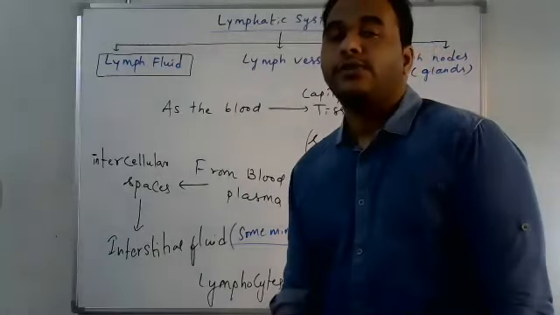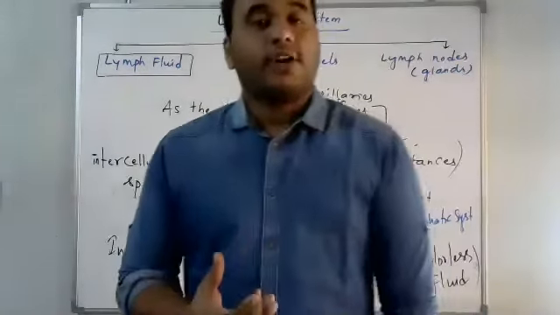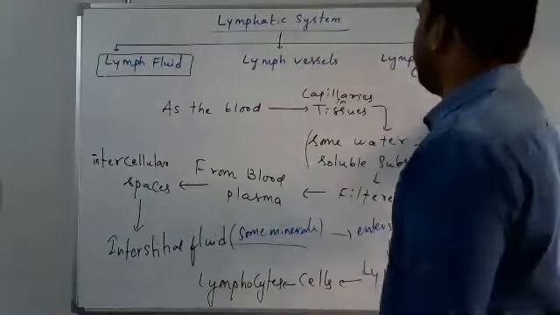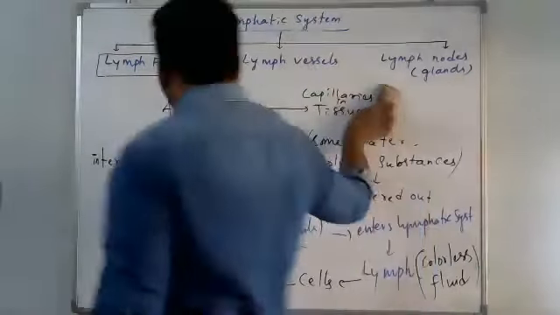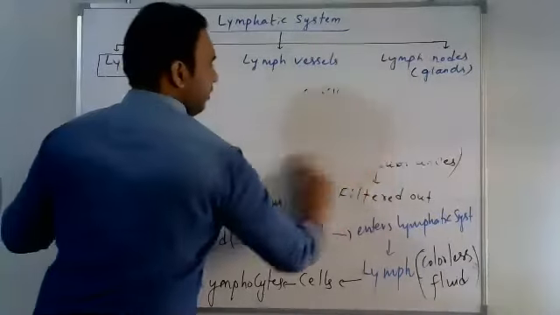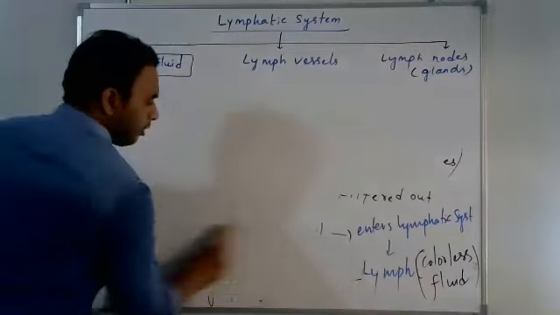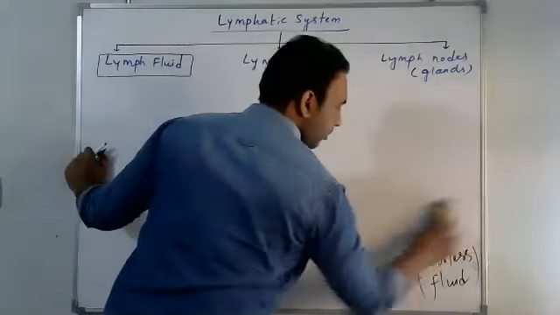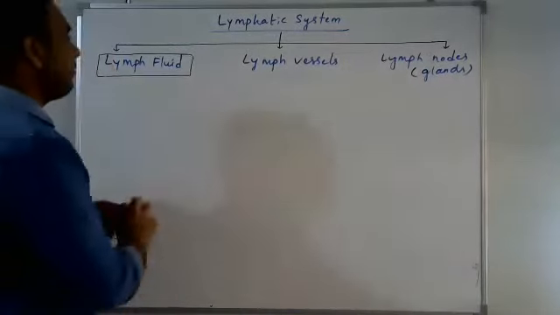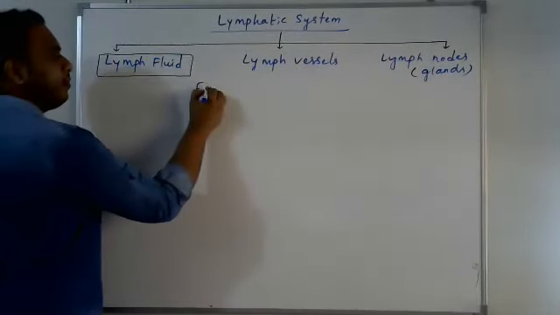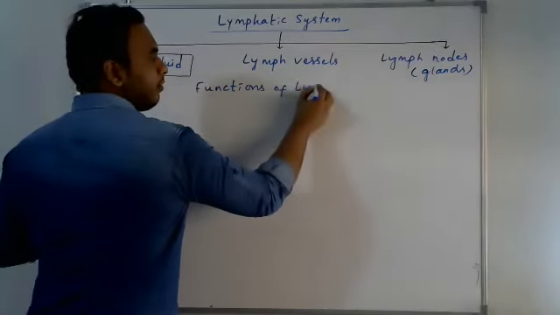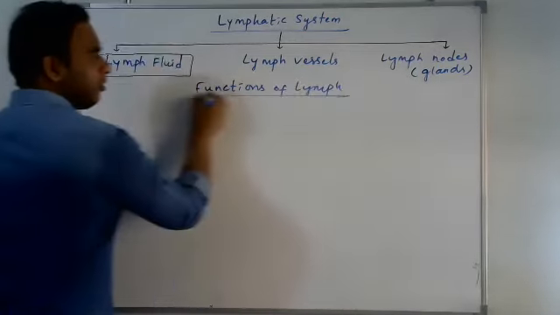Now we are going to study the functions of the lymph. Functions of lymph.